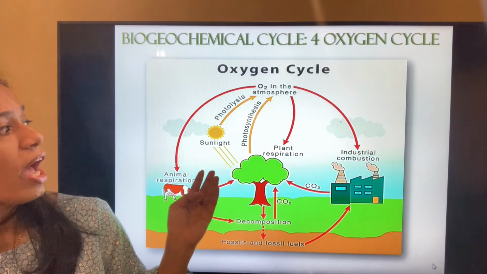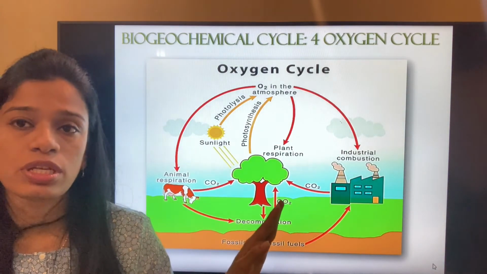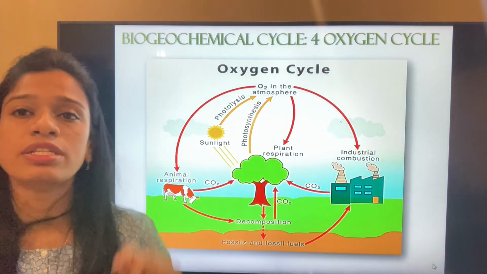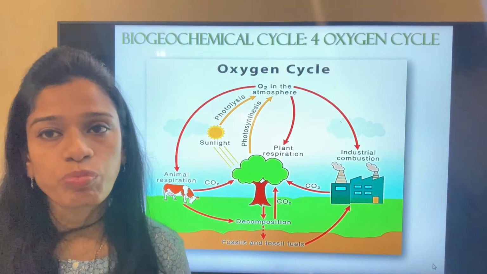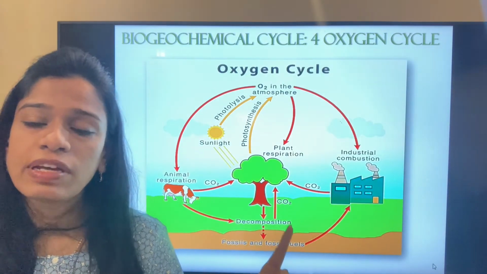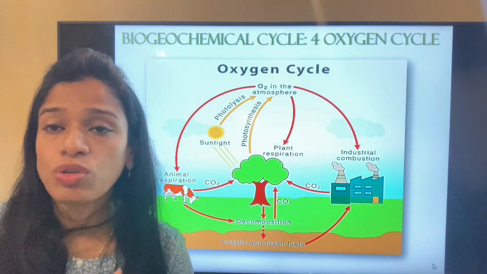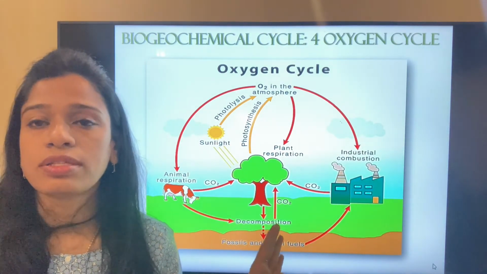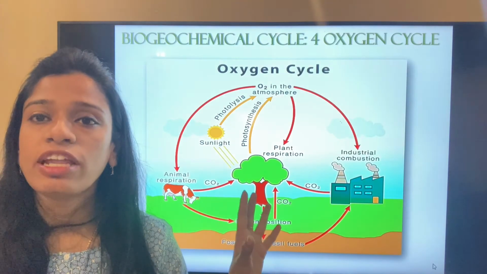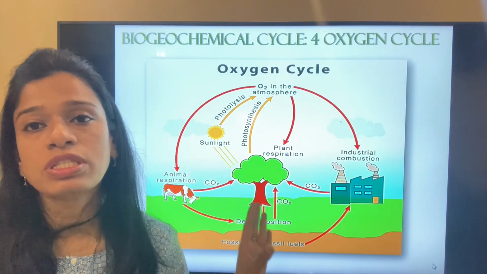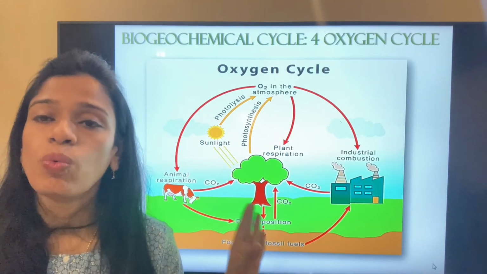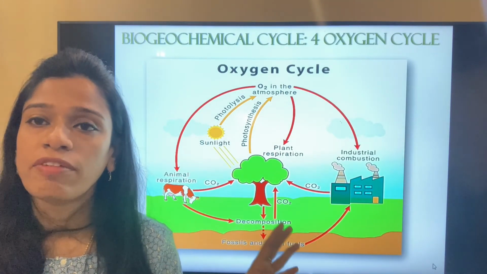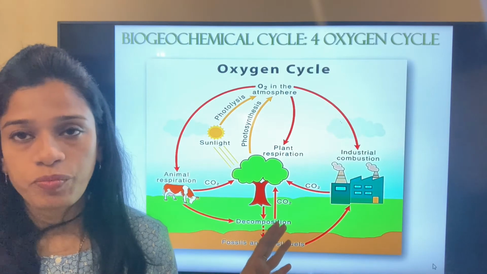It is only through the process of photosynthesis that oxygen is liberated into the atmosphere. Otherwise everybody takes in oxygen and gives out carbon dioxide. So trees, or plants, are considered very important for surviving on this earth, because they are the only ones which give out oxygen into the atmosphere to maintain the level of oxygen in the atmosphere.